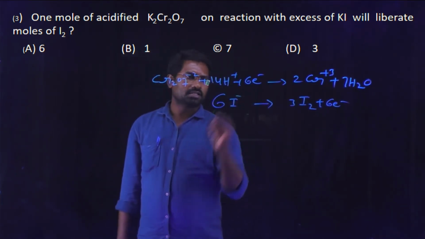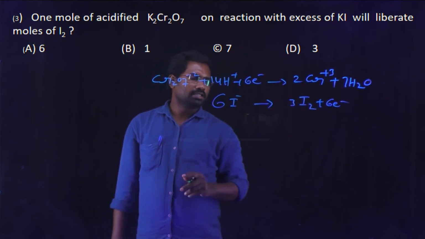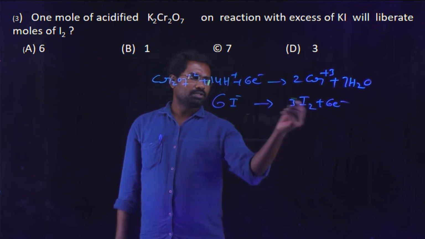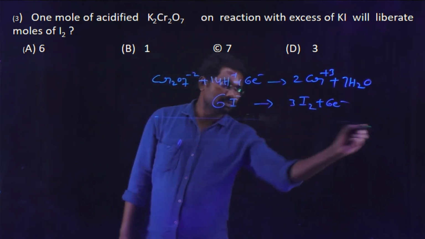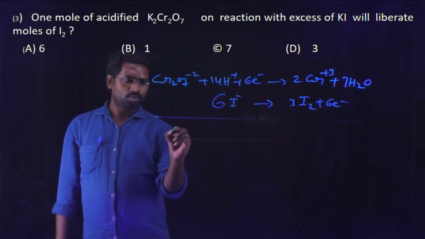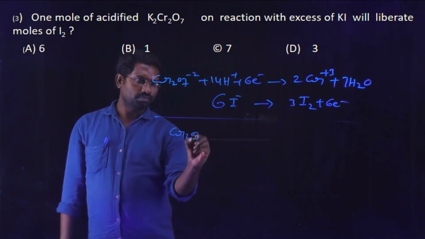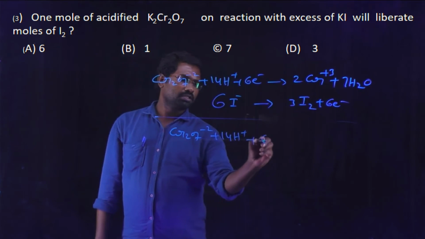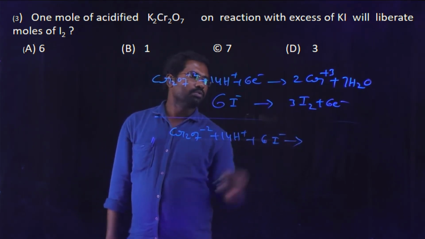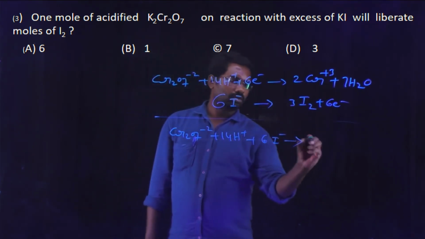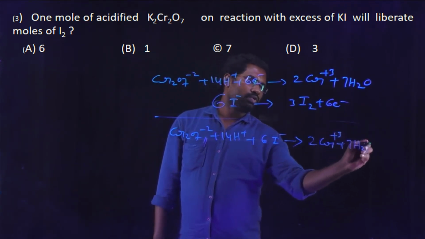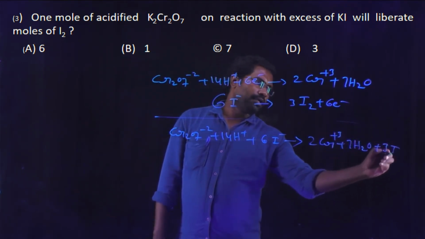Therefore we write the equation as: Cr2O7 2- plus 14H+ plus 6I- gives rise to 2Cr3+ plus 7H2O plus 3I2.